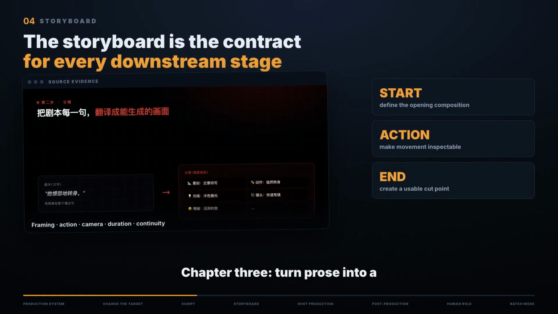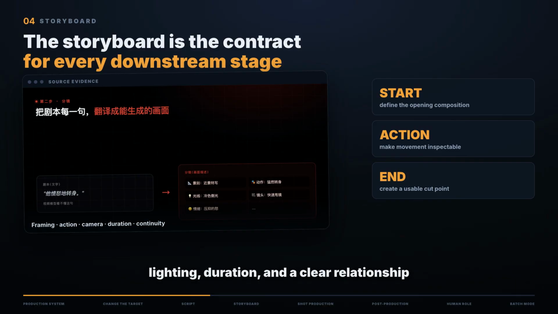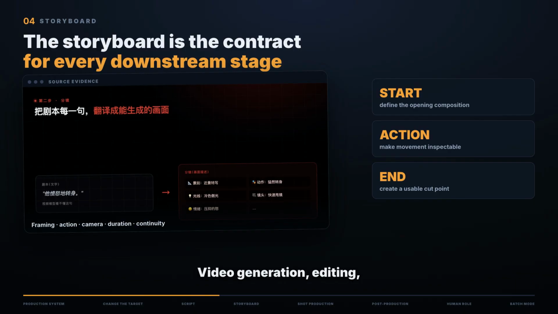Chapter 3. Turn prose into a real storyboard. There cannot be a single prompt between a script and a finished scene. Every scene must become a sequence of shots with a framing, a subject position, an action, a camera move, lighting, duration, and a clear relationship to the previous and next shot. The storyboard is more than a visual plan. It is the contract for the rest of the pipeline. Video generation, editing, music cues, and subtitle timing all depend on it.